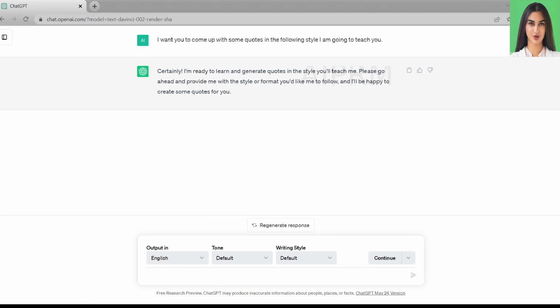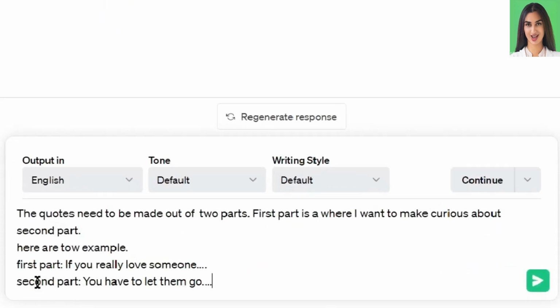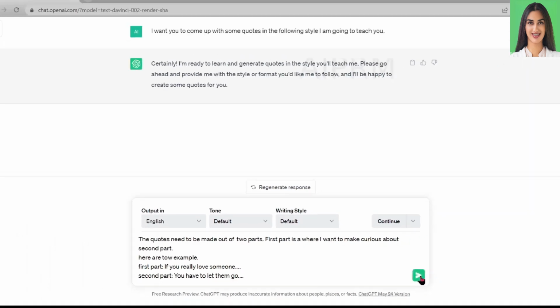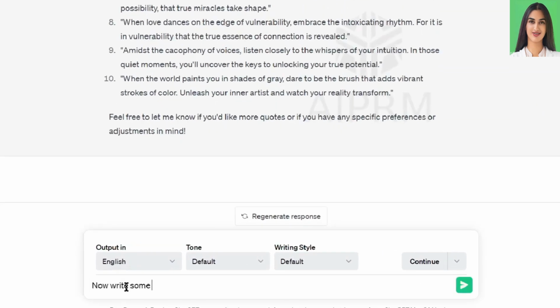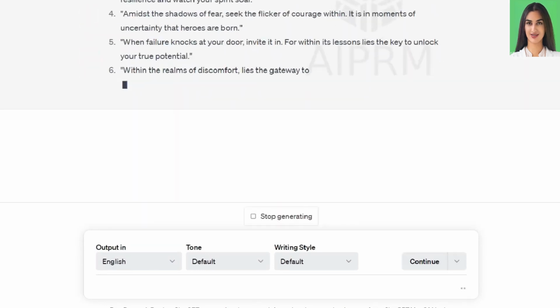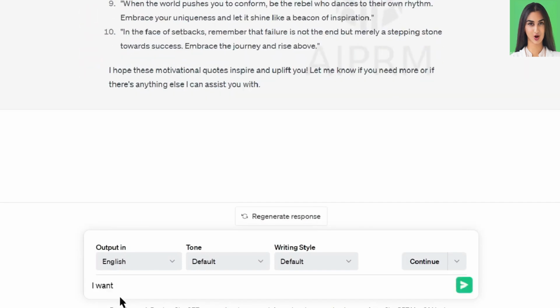For the short video, we will generate some quotes and these quotes will be in 2 parts. To make the video engaging, I will put all these prompts in the description so that you can access them easily. Okay, ChatGPT has given some examples. That's perfect. I am going to make a video on motivational quotes, so I am asking for motivational quotes.